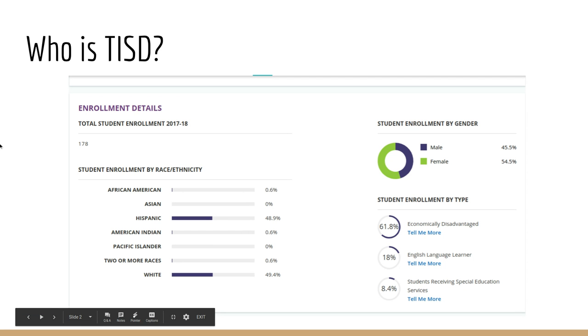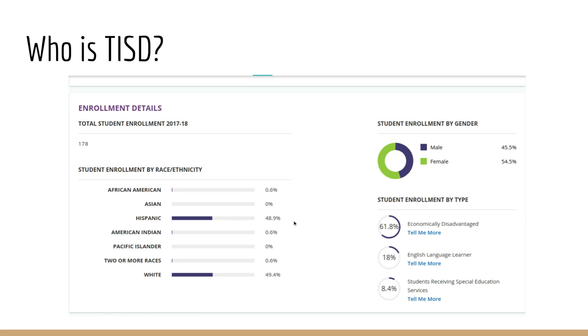So the first thing we look at is, who is Textline ISD? If we look at the TEA data of Textline ISD for the 2017-18 school season, you can see that we had 178 students enrolled. At that time, there was a pretty even division of male to female students. And then you can see down the breakdown of the ethnicity of Textline ISD.